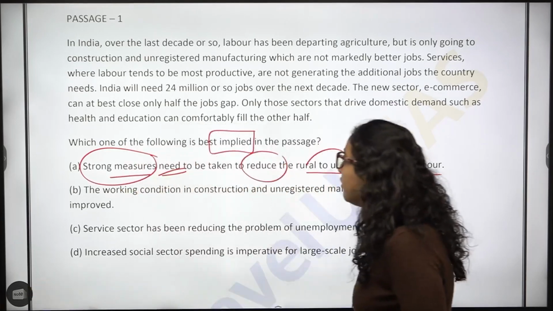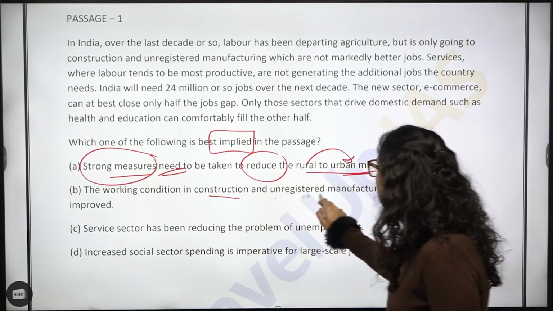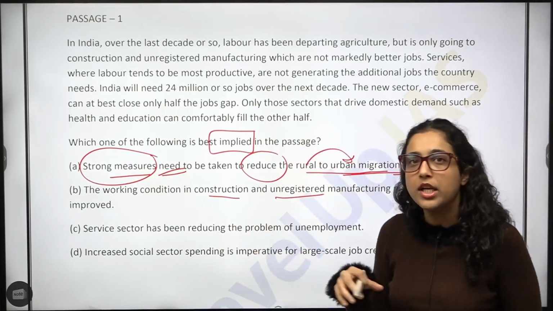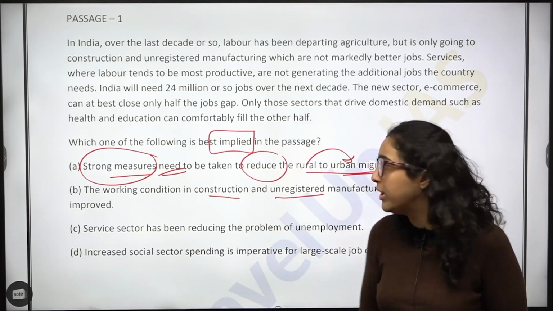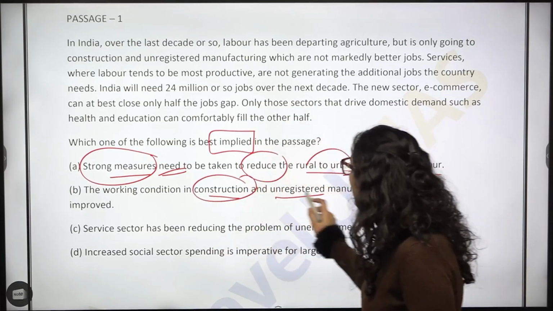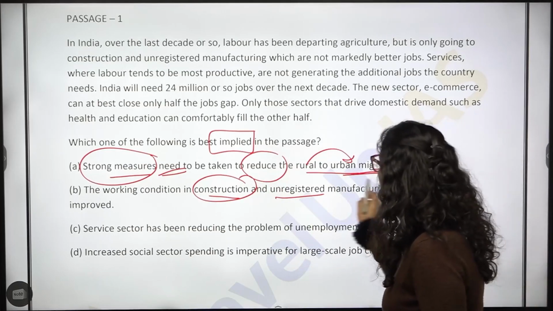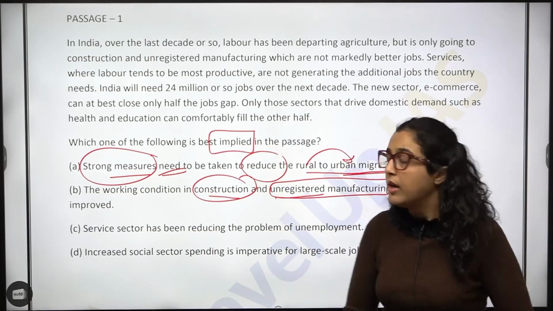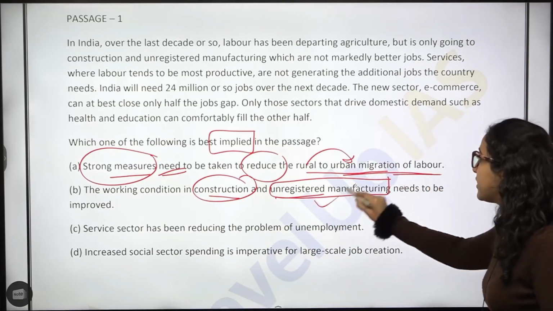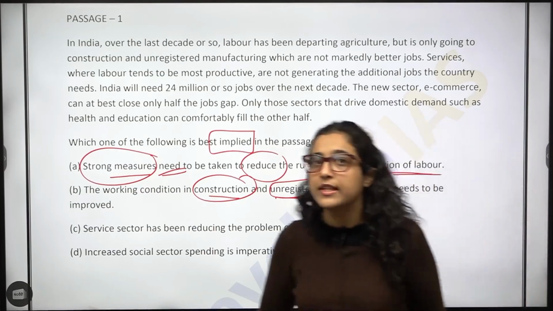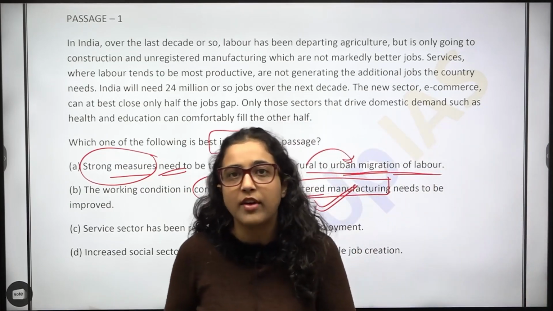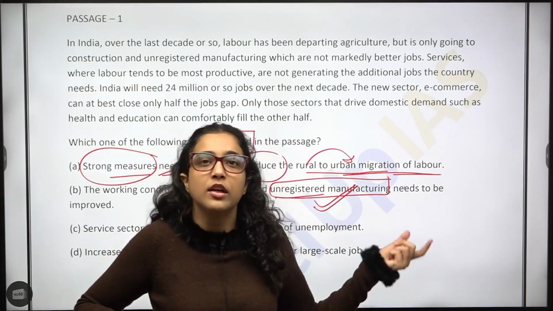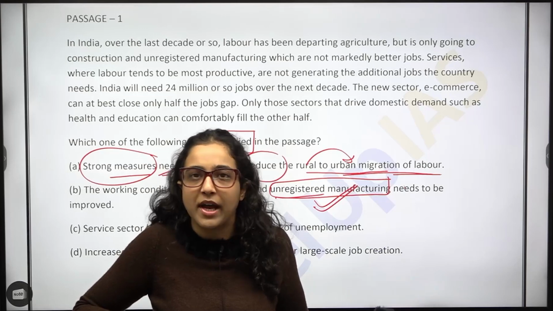Now option B is working condition in construction and unregistered manufacturing needs to be improved. Now this is in general also you will say that this is the right statement. Working condition improve करना is correct, but construction में और unregistered manufacturing में, will you give a statement like this, that in unregistered manufacturing, वहां पर working conditions आप improve करो, right? But then again we will see whether something of this kind is mentioned in the passage or not. ठीक है?